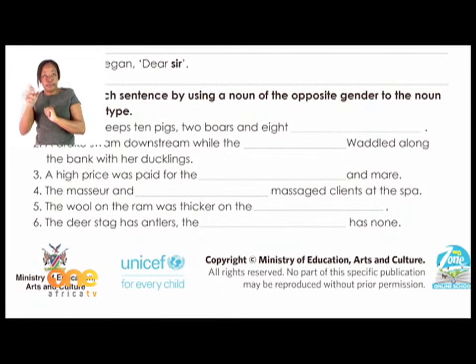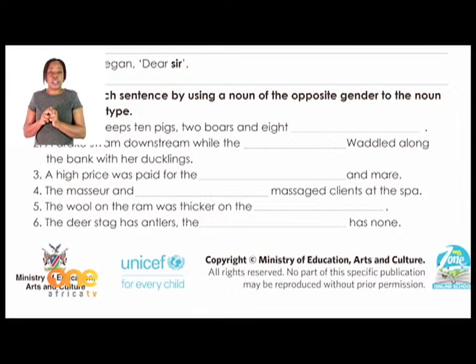A drake swam downstream while the waddled along the bank with her ducklings. The drake is a what? What is a drake? A drake is a male duck. So now if you have to find the female one, what are you going to say?